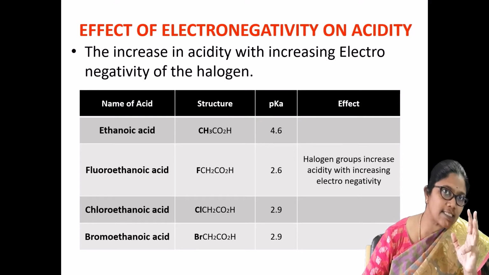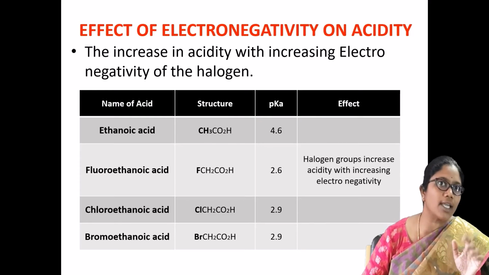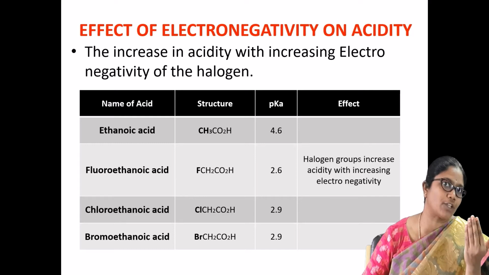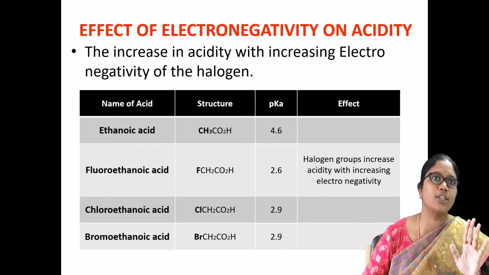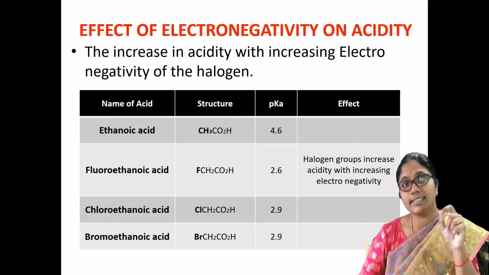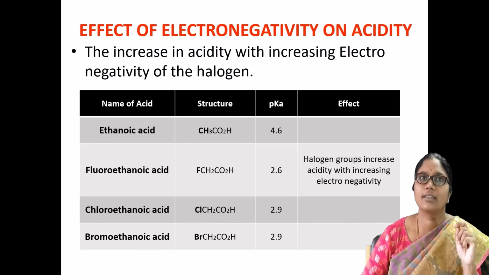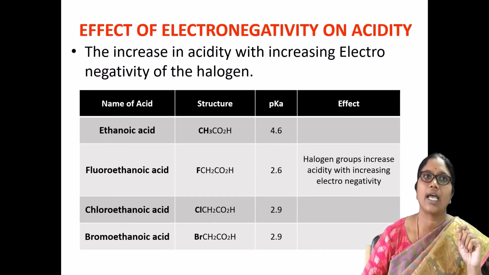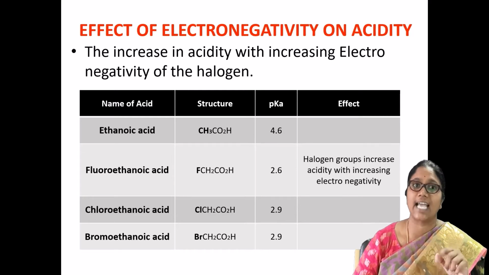Among these three examples, fluorine is more electronegative than chlorine and bromine. That's the reason why fluoroethanoic acid is more acidic than chloro and bromoethanoic acid. So this is the effect of the electronegative atom on the acidity of carboxylic acids. From this slide, among four compounds, you came to know that